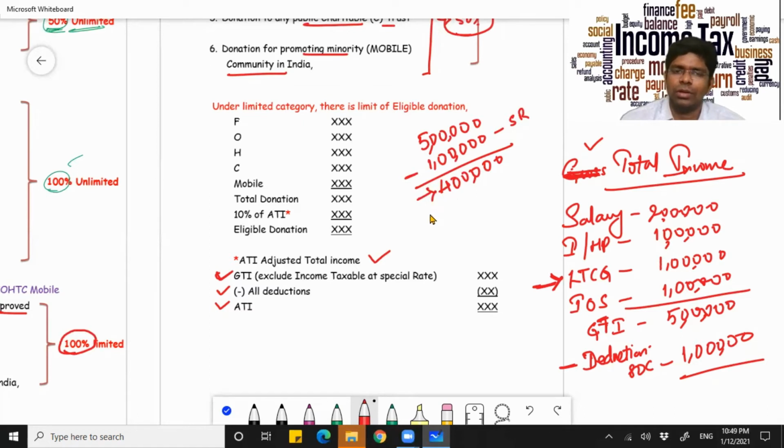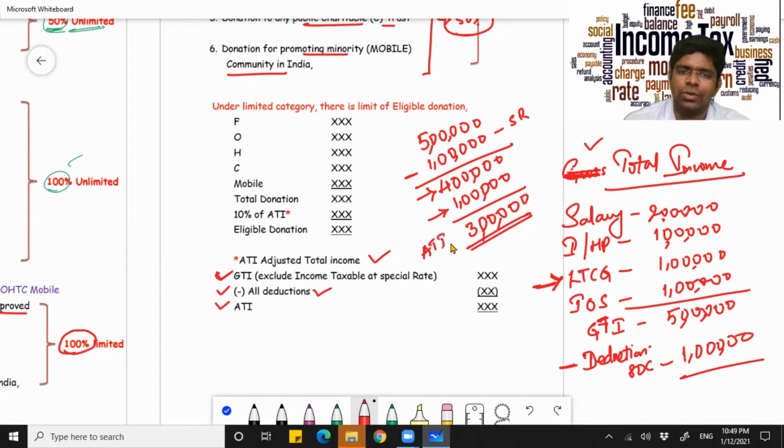And from your gross total income without the long-term capital gain, you have to reduce your deductions also. So then your income will come down to 3 lakhs. This is called your adjusted total income.